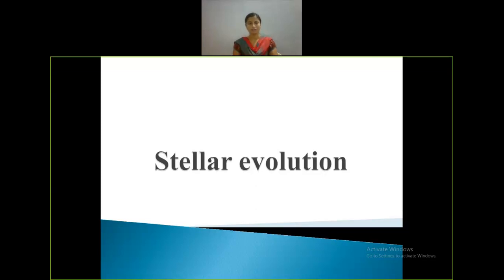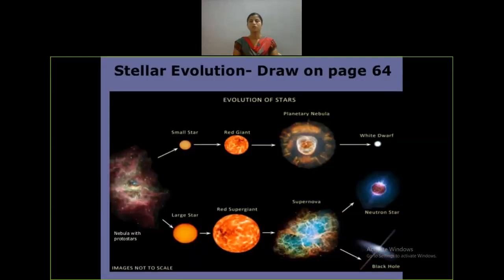It consists of the formation of the star, protostar stage, pre-main sequence stage, main sequence stage, red giant stage and white dwarf stage. These are the stages of the life cycle of a star, that is stellar evolution. I will explain that by using one picture. This is stellar evolution. Here in the picture we have the nebula with stars.